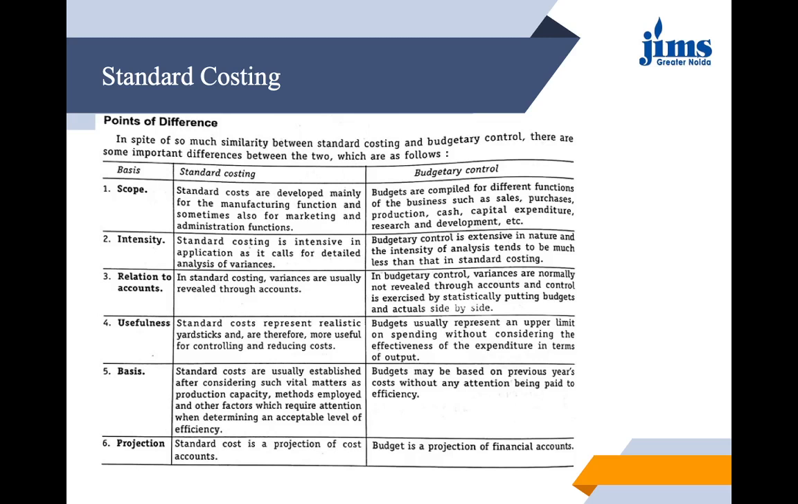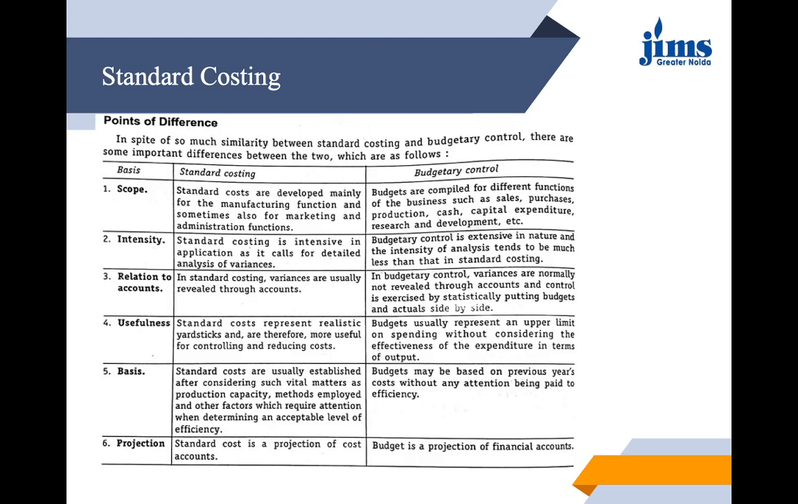Then let us distinguish these two on the basis of intensity. Standard costing is intensive in application as it calls for detailed analysis of variances. Budgetary control is extensive in nature and the intensity of analysis tends to be much less than that in standard costing. Next is relation in accounts. Standard costing, we have just studied in the previous slides, the variances are usually revealed through accounts. Whereas in budgetary control, these variances are normally not revealed through accounts and control is exercised by statistically putting the budgets and actuals side by side.